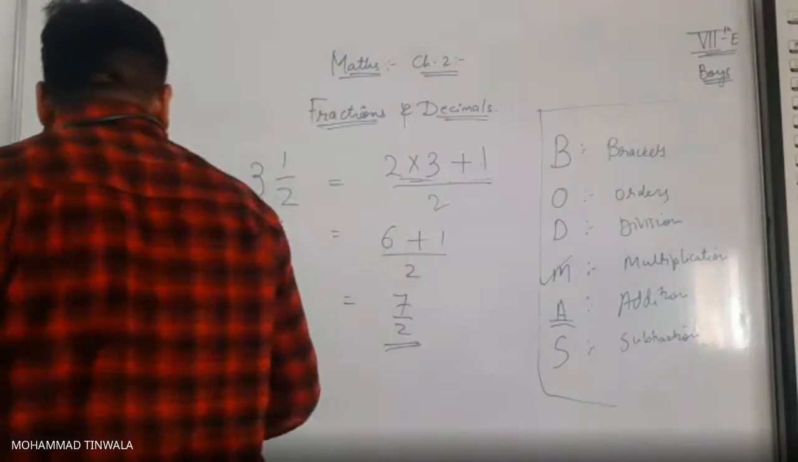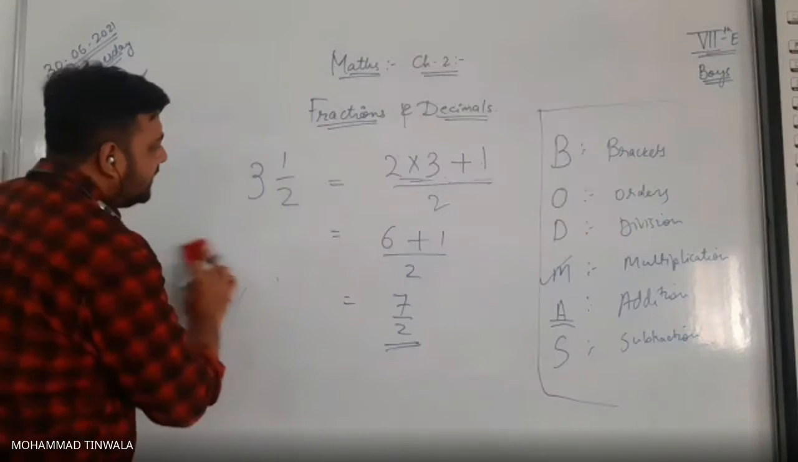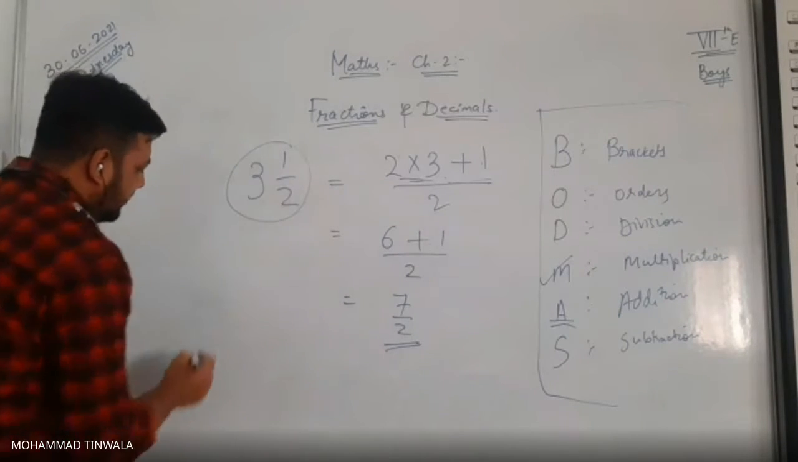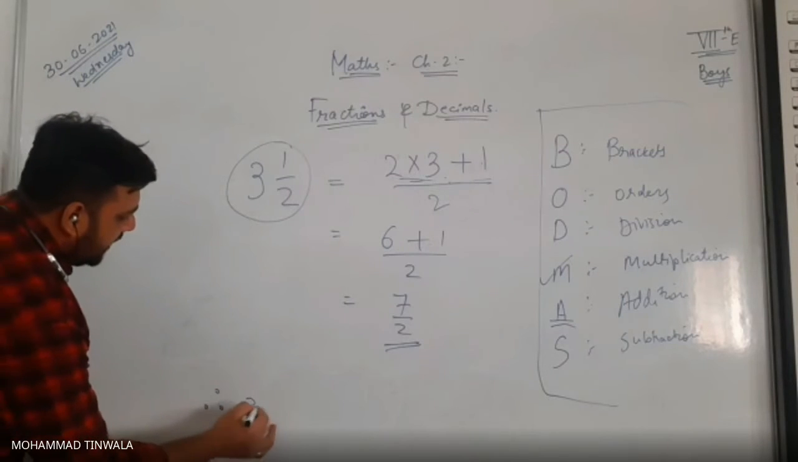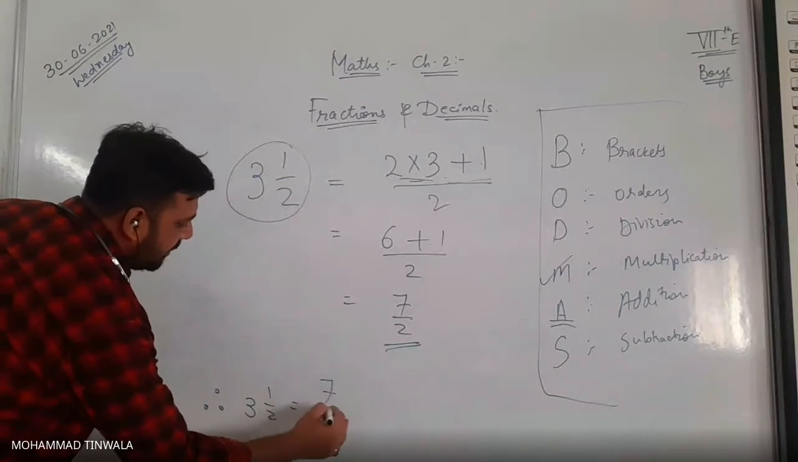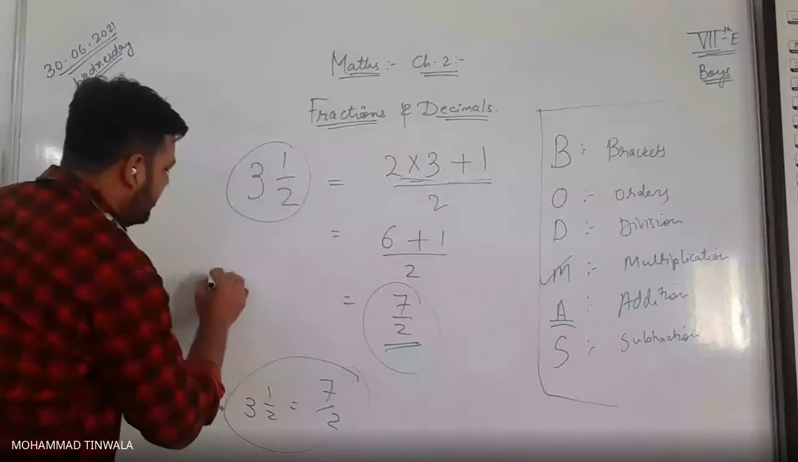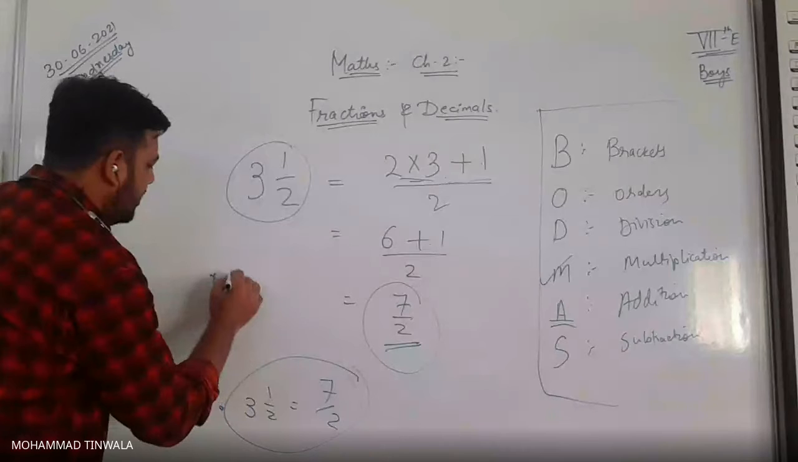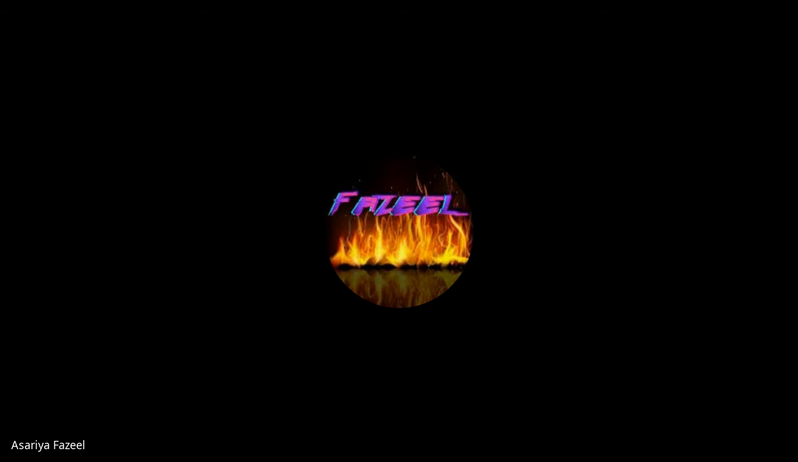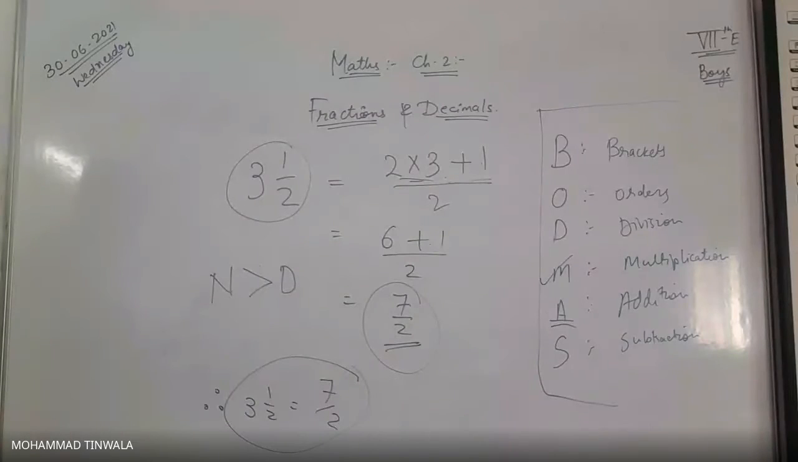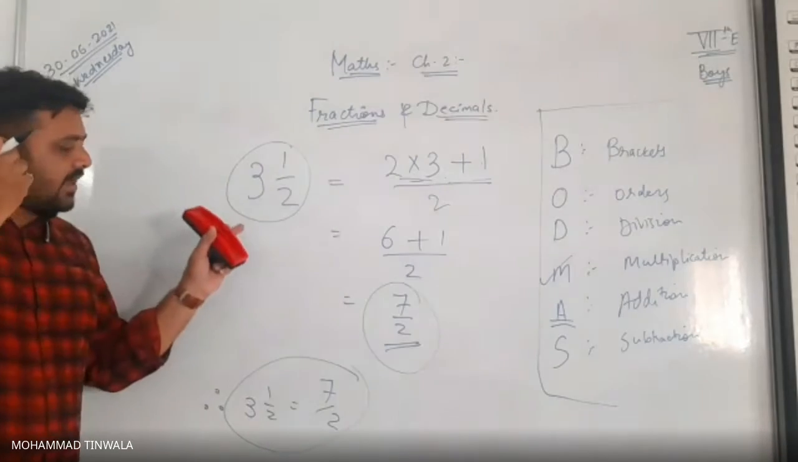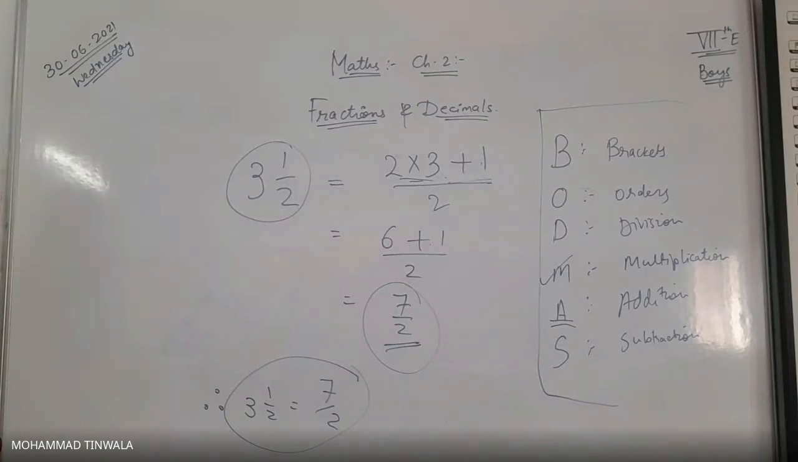Okay, that is clear. Now, can you mark one thing: for this mixed fraction, your answer is that 3 integer 1 upon 2 is 7 upon 2. Can you see this 7 upon 2 is an improper fraction? The numerator is greater than the denominator. Understood? So a mixed fraction is always converted to an improper fraction. Any doubt here?